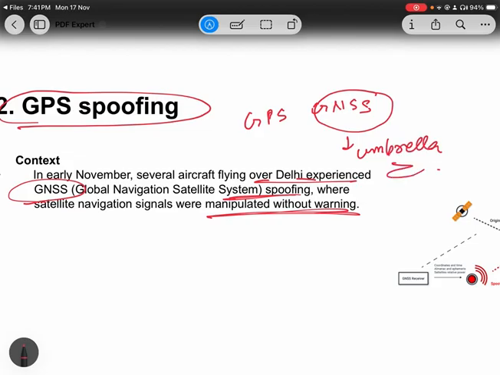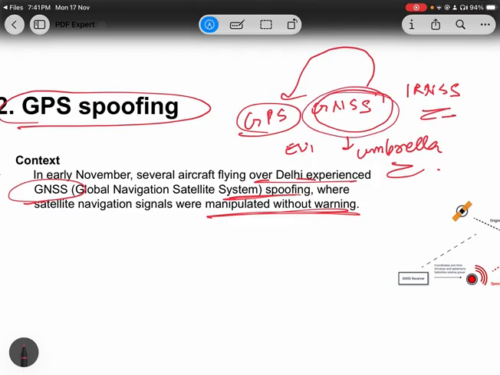GNSS comprises various global positioning systems. For example, GPS is of USA, Galileo is of European Union, IRNSS is of India. So it comprises all these positioning systems. These both are the same thing only.